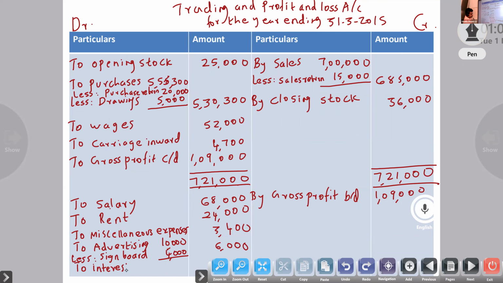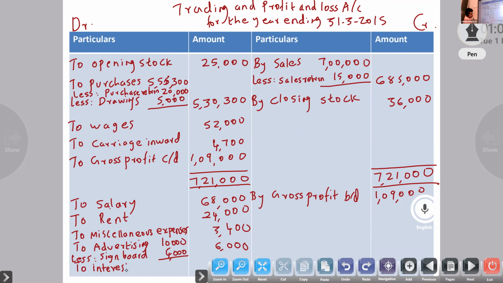Next, we have to look at the credit side. Discount received, that is income, 500. Next, we will do bad debt.